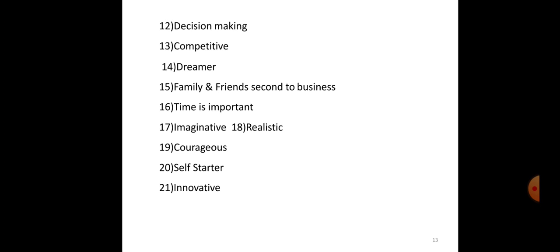So there are several qualities required for becoming a successful entrepreneur. These qualities should be there in any entrepreneur or in any businessman.